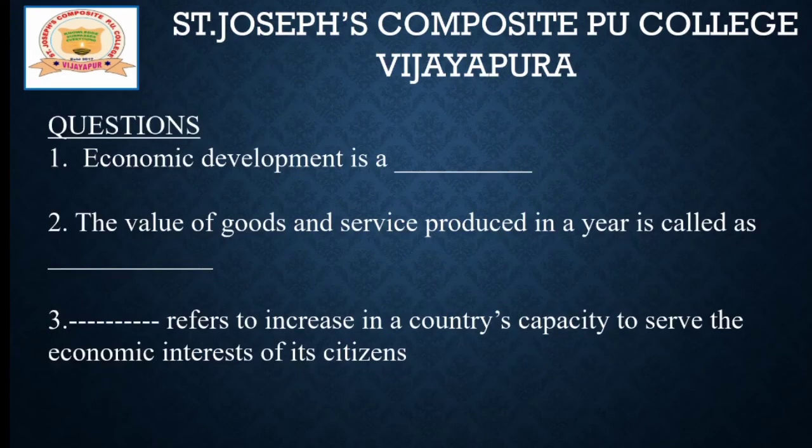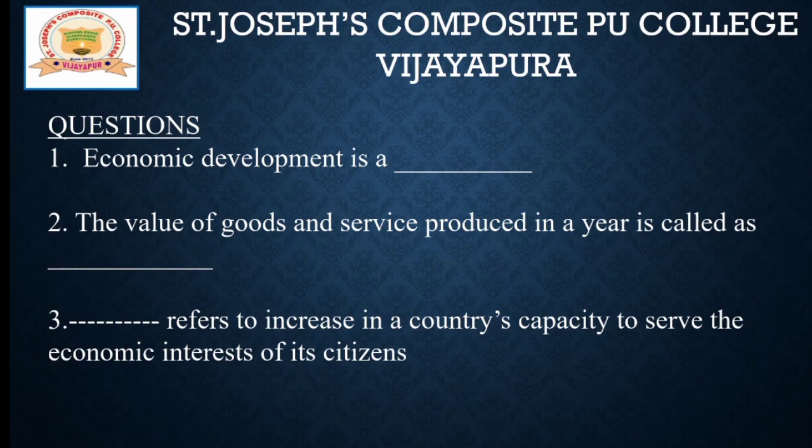Now, okay students, let us see a few questions, fill in the blanks questions. You need to solve these questions regarding this concept only. First question, economic development is a dash. Second one, the value of goods and services produced in a year is called dash.